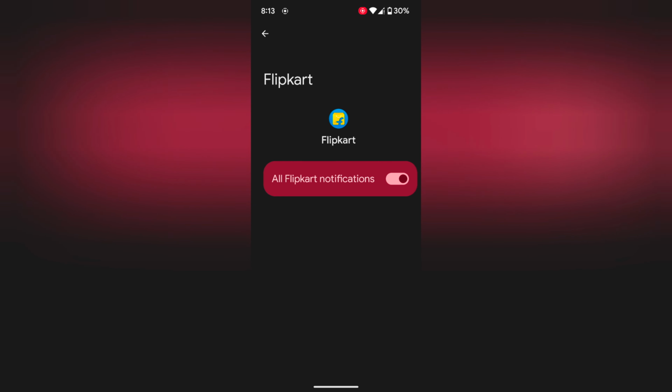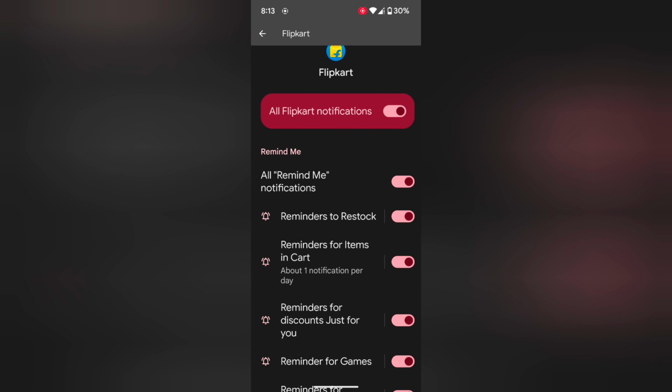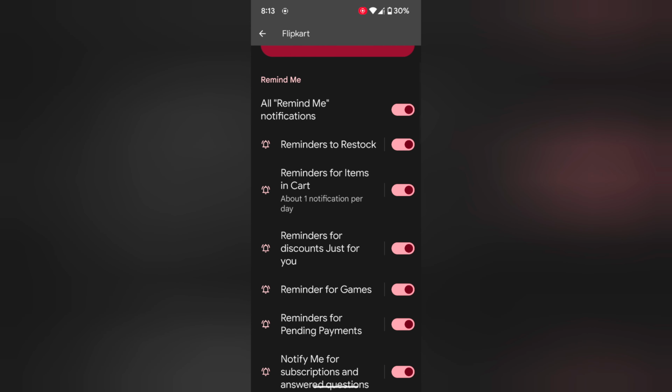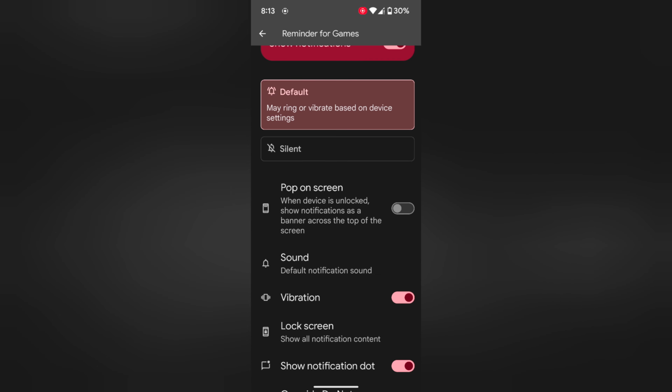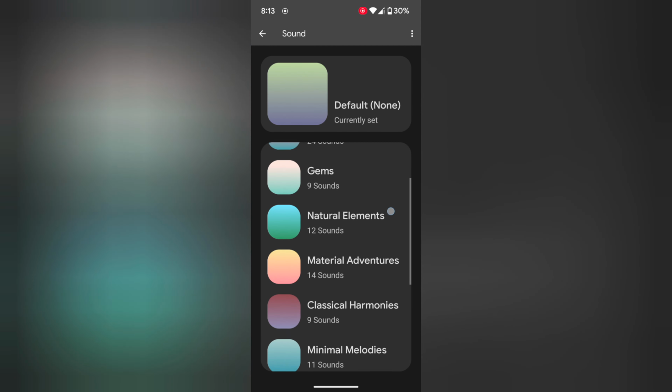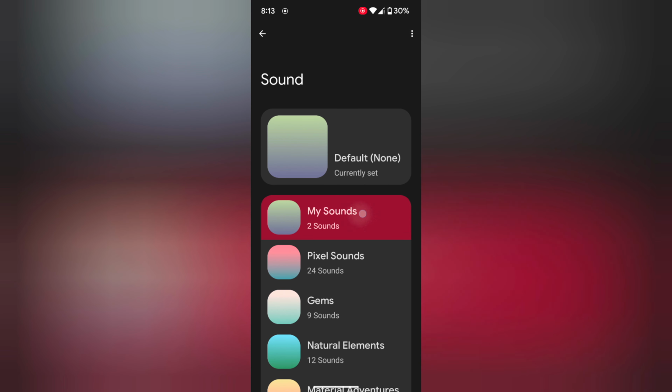Now tap on Notifications. Here you can tap any notification you want to change, like this. Now here you can find the sound section on any app on your device. Now choose a notification sound or a custom notification sound.